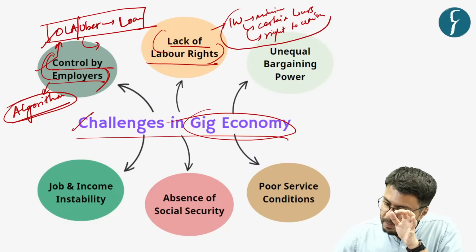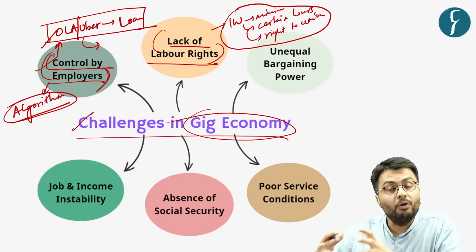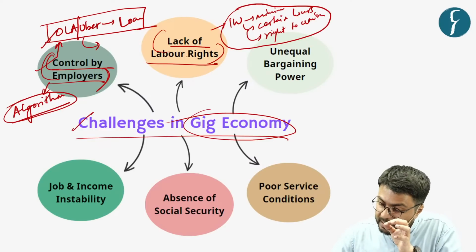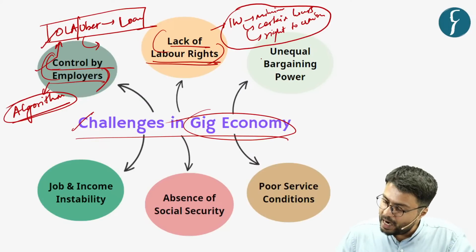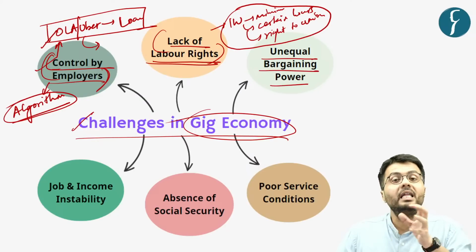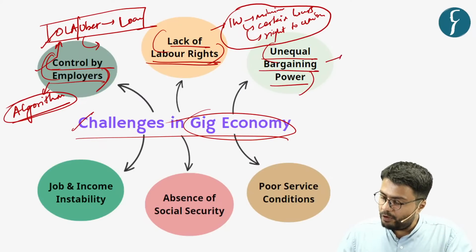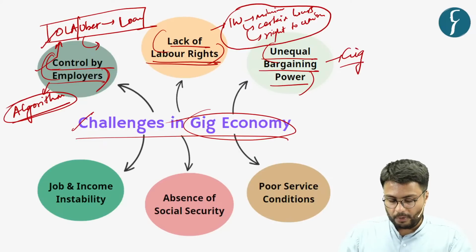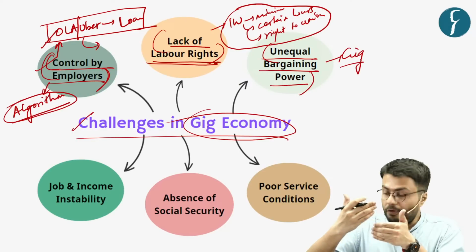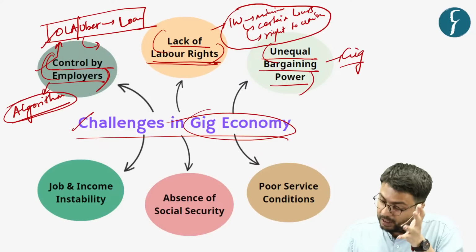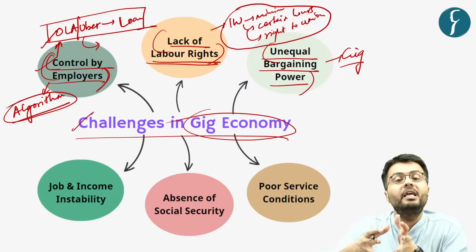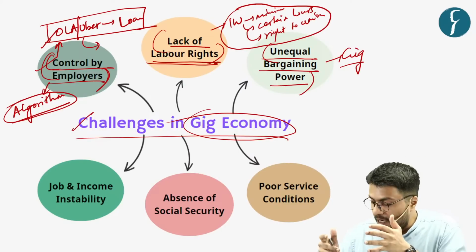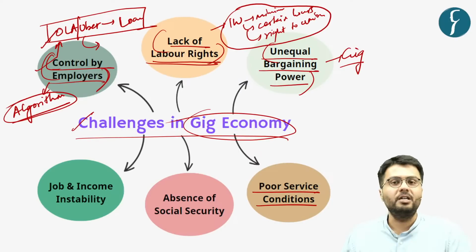Now, all these benefits which are extended to regular industrial workers are not extended to members of the gig economy, which, as you can understand, leads to unequal bargaining power for members of the gig economy. Because of this unequal bargaining power, they are unable to bargain with the platforms, which results in poor service conditions.